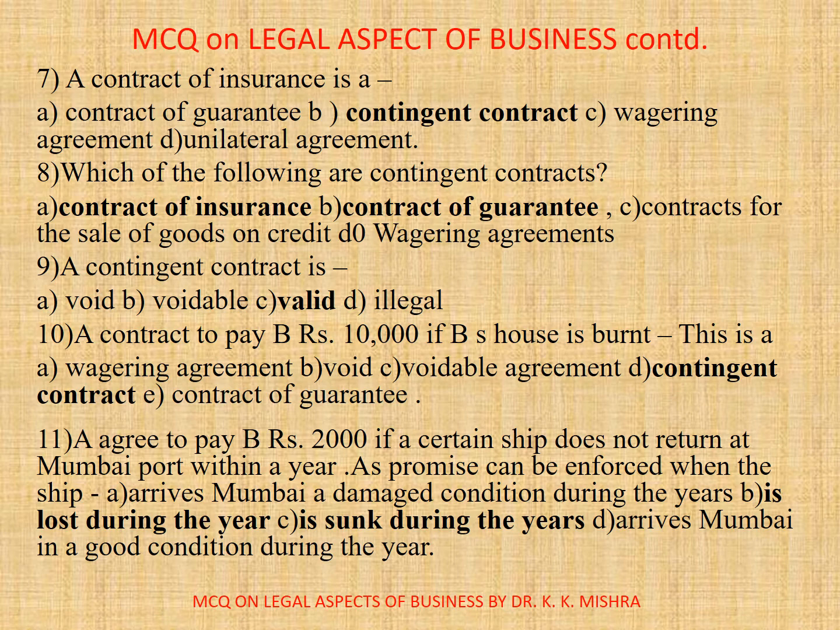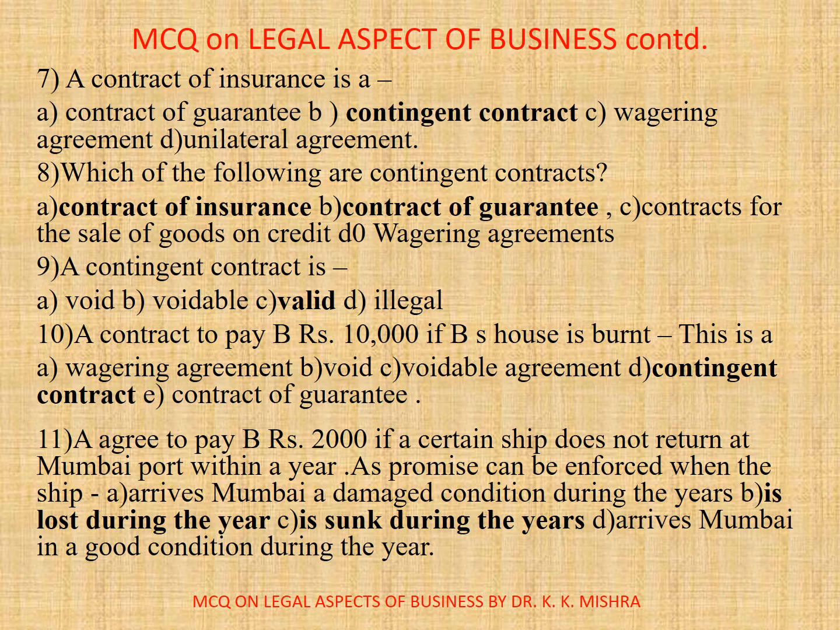Question number 9. Contingent contract is, correct option here is C. Valid. Question number 10. A contract to pay B rupees 10,000 if B's house is burned. This is a, A. Wagering agreement, B. Void, C. Voidable agreement, D. Contingent contract, or E. Contract of guarantee. Correct option is D. Contingent contract.